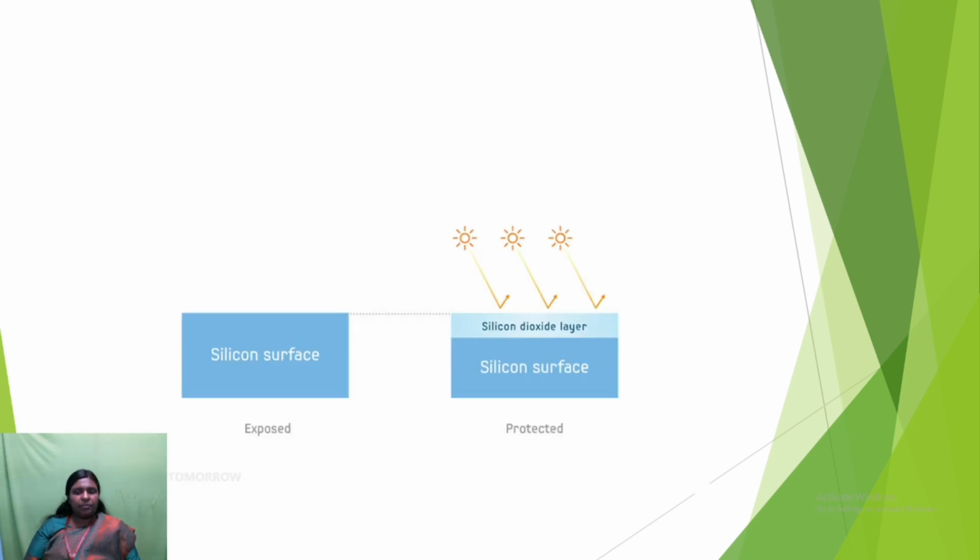This is the silicon surface. When you expose the silicon surface to a high temperature furnace, 800 to 1200 degrees Celsius, the silicon dioxide layer will be formed just above the silicon surface.